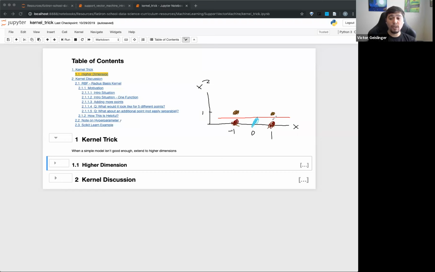Now, one thing we could have done too is define this, in this case, as x squared equal to, let's say, 0.5. What's interesting is that instead of having x squared equals 0.5, what if we just said x equals the square root of 0.5? And note that when I say square root, I can do plus or minus. That would basically put in 2 lines right here, and that would have been linearly separable. So it's kind of cool that you can actually go either way.